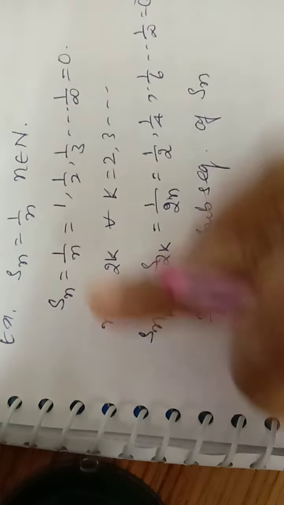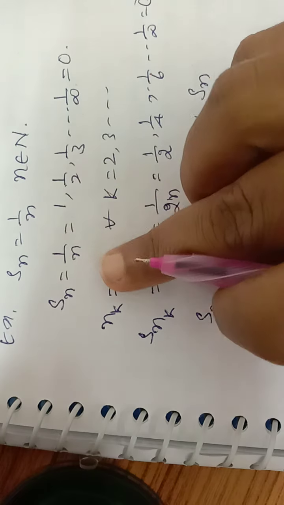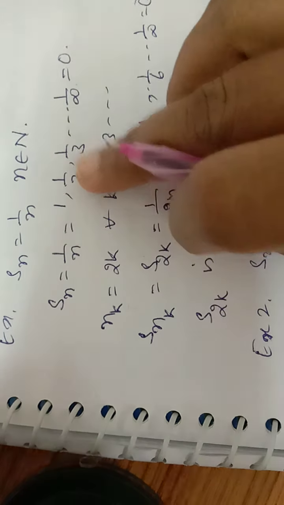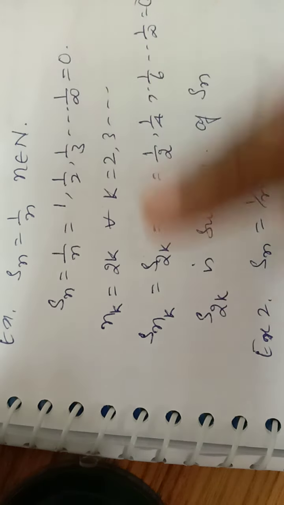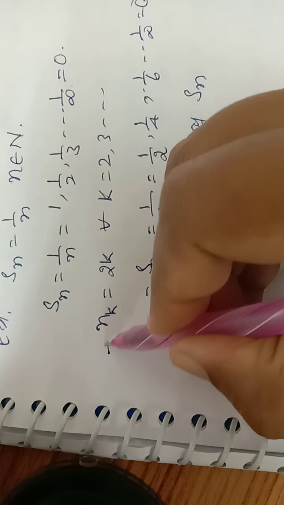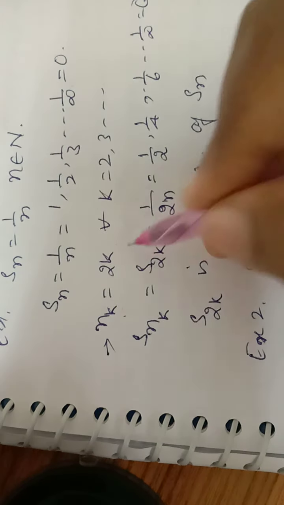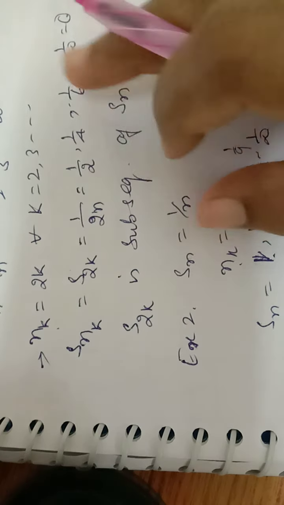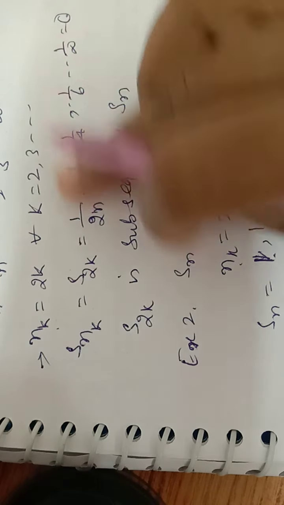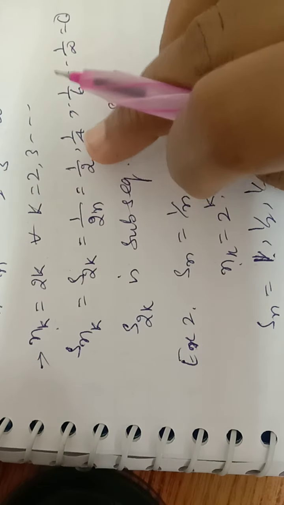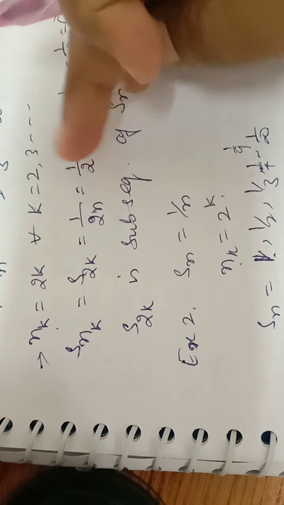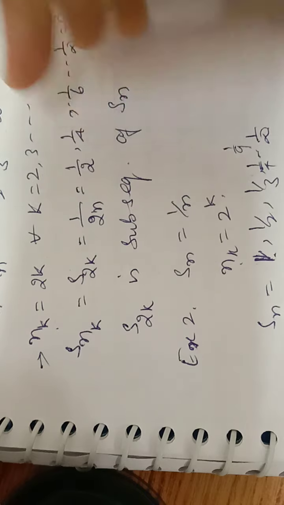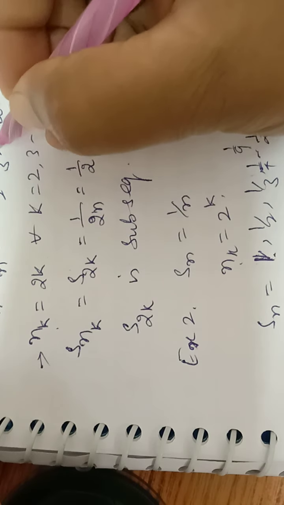In the example, Sn equal to 1 by n, if we expand the terms, we will get 1, 1 by 2, 1 by 3, and so on. If we take nk equal to 2k as the subsequence, we'll get 1 by 2, 1 by 4, 1 by 6, and so on. All these terms are present in the main sequence: 1 by 2 is present, 1 by 4 is also present.